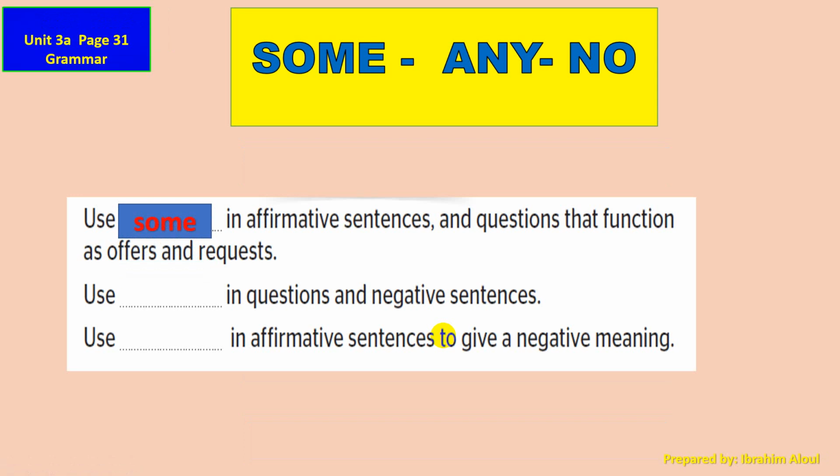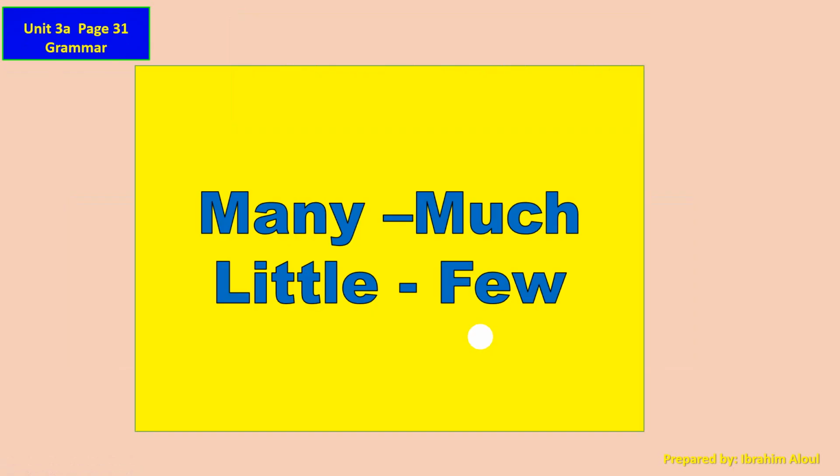So here is the structure. We use some in affirmative sentences and questions, that's the function, as an offer or request. We use any in questions and negative sentences, and we use no in affirmative sentences. This one is affirmative, that means it doesn't have not, but it gives a negative meaning.